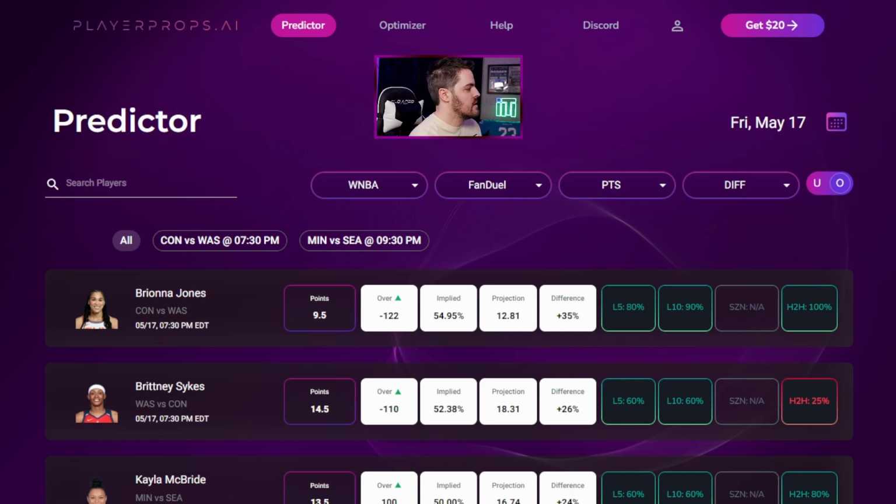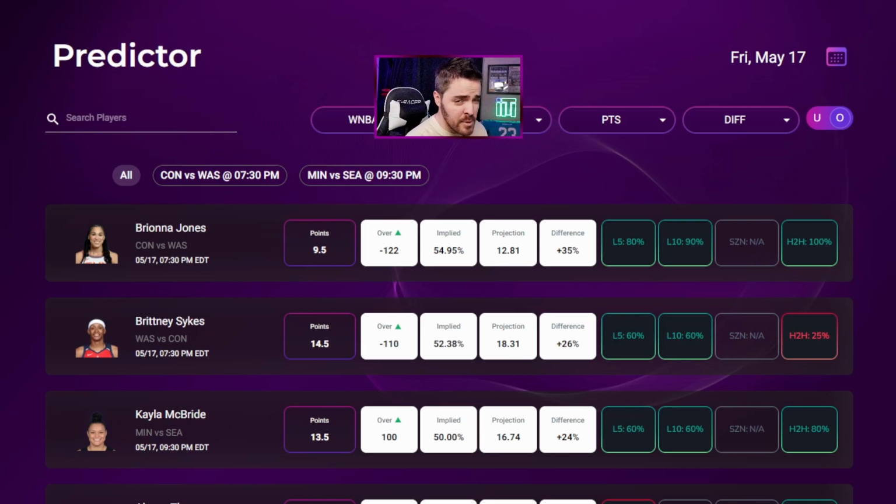All right, 2 games today. Yesterday we had 1 game on the slate. This is what I'm looking forward to because the WNBA is expanding. Next year we have the Golden State Valkyries. I don't think they're adding a second new team next year, but they're expanding a lot, and the popularity of the WNBA with Caitlin Clark and everything that's happening is growing interest, which means more money, which means more teams. So when we have more teams, we're not going to see 1-game or 2-game slates. We're going to see 3, 4, 5 every single day. That's something to look forward to in the future. But since we only have this many teams right now, we have 1-game and 2-game slates. Right now we have Connecticut versus Washington and Minnesota versus Seattle.